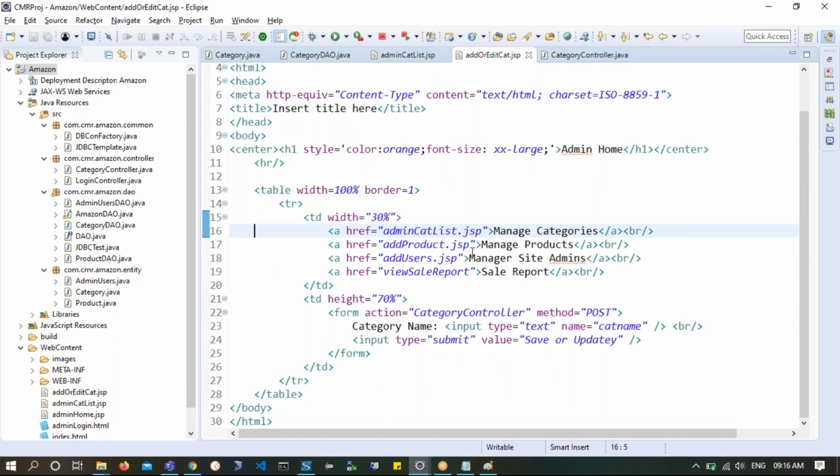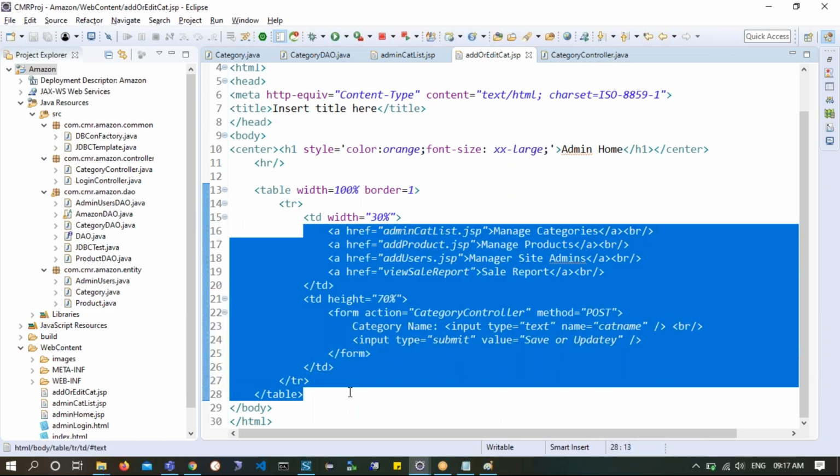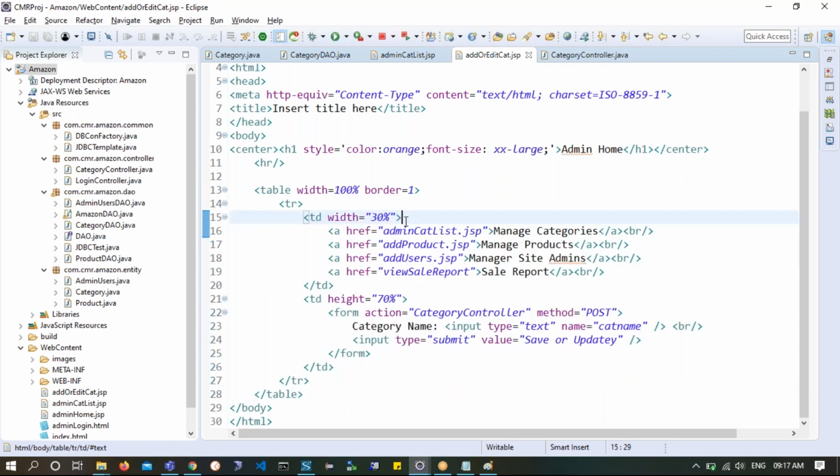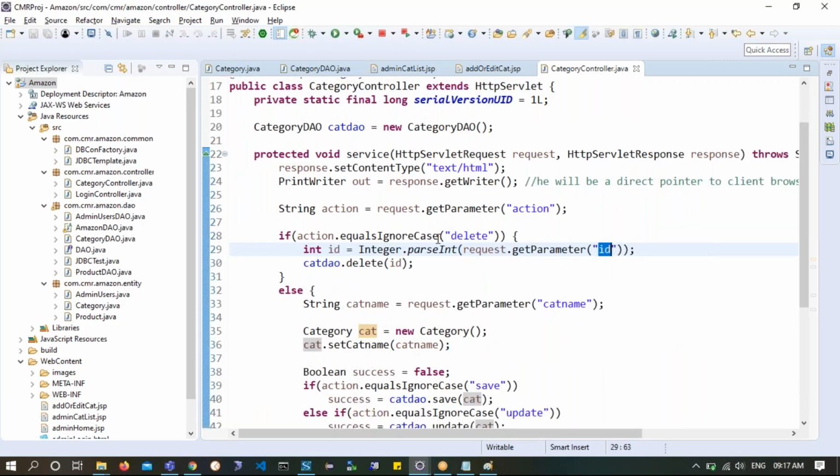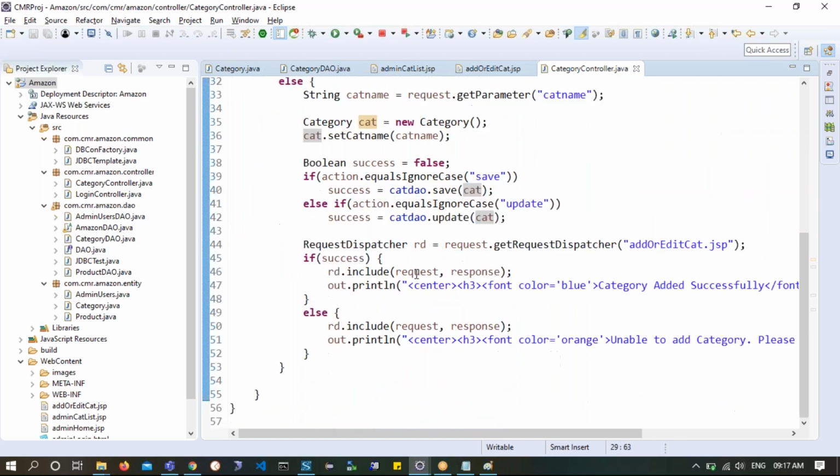Now here also I will try to showcase certain dynamic behavior. You see, in the case of the delete option, I need not show all this kind of stuff. Rather, I simply have to go to the delete option. So in the case of delete, the controller is basically what he's trying to show.